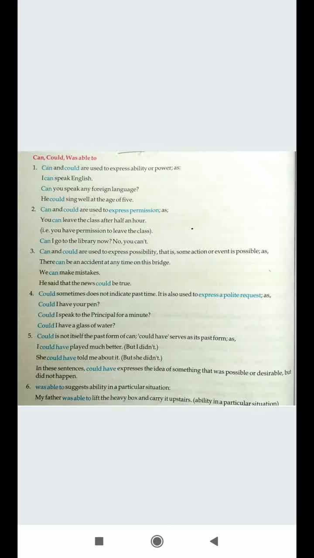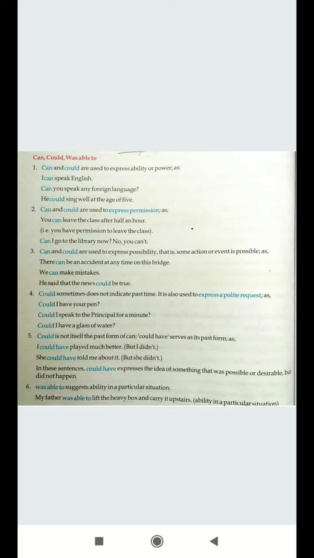Next, can and could are used to express permission. This is also a way of asking somebody, like may. In may, you were asking, may I go, may I come in? You can also say, can I come in? But the difference is may is quite polite and is used in a very polite manner, and can is just in a casual way. So when you make use of can, you are expressing some kind of permission, like you can leave the class after half an hour, and this is used in a different context.